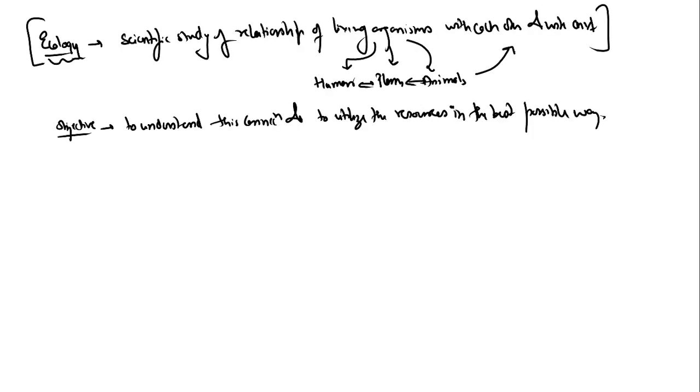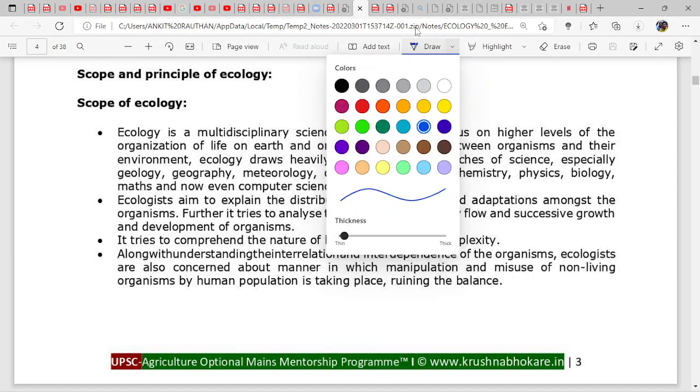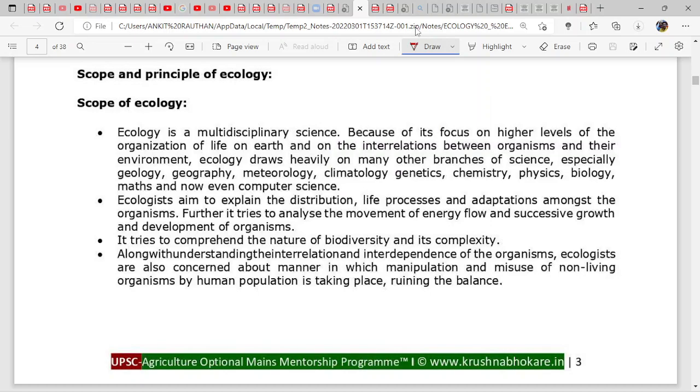Now let's move on. Now let's see the scope of ecology, that is, what ecology is trying to achieve. We are understanding that ecology will understand the interaction, that is, how populations are interacting with each other. They will understand this by food chain and food web. Ecology has given this concept of how organisms are dependent on each other and how they are interacting with nature. But what is its scope? This statement says what I have actually explained to you earlier, that ecology is a multidisciplinary science. How?